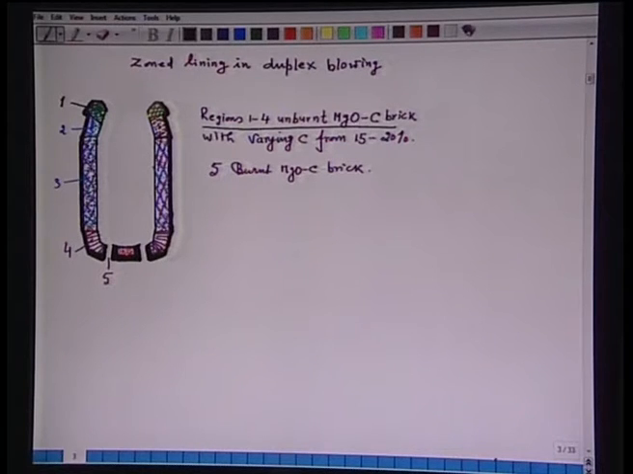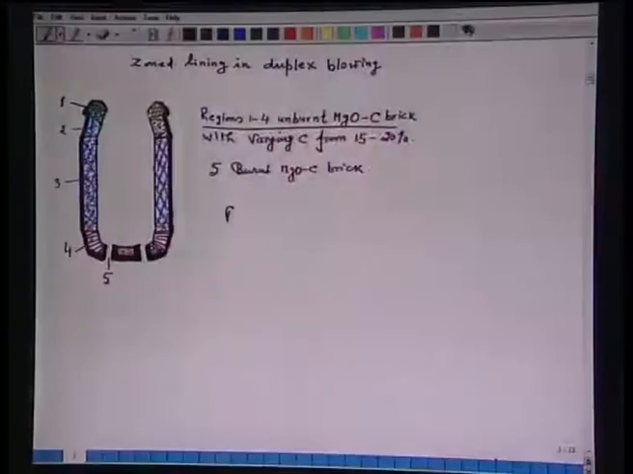For example, regions 1 to 4 have unburnt MgO brick with varying carbon from 15 to 20%. Then the 5th, which is the tuyere, there burnt MgO bricks are used.